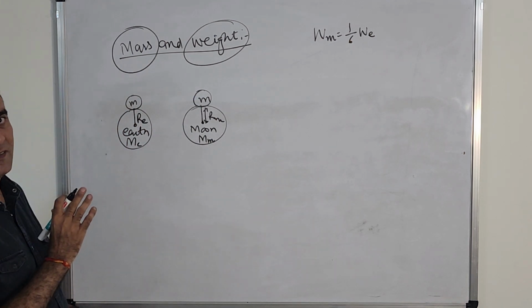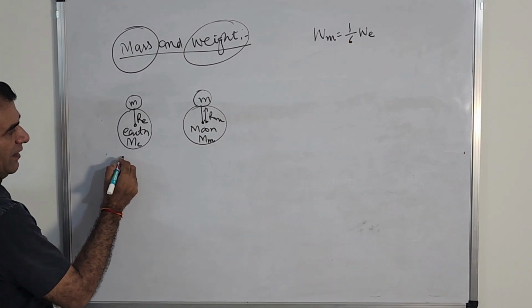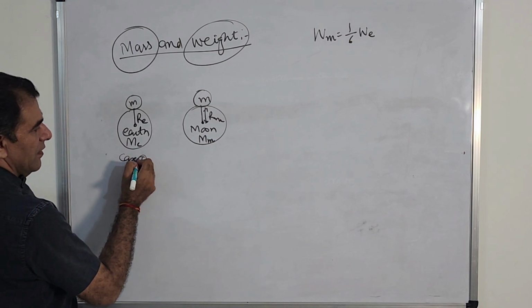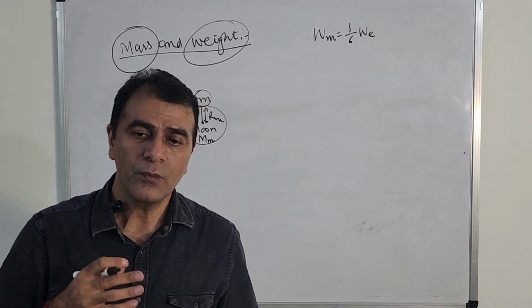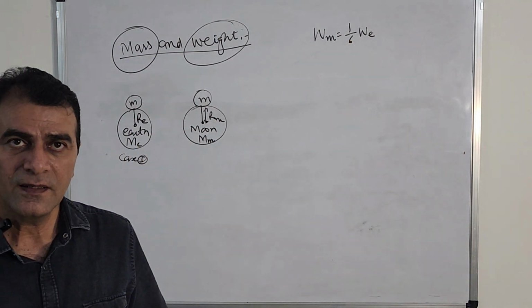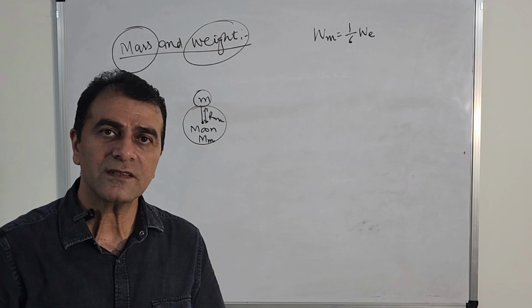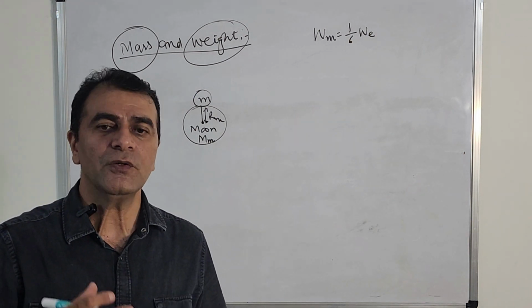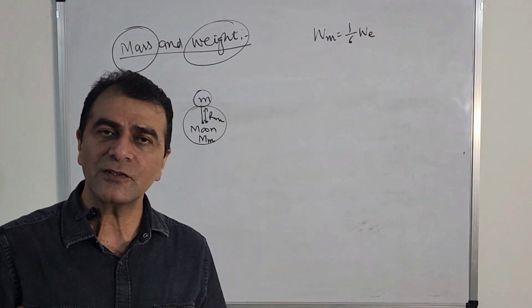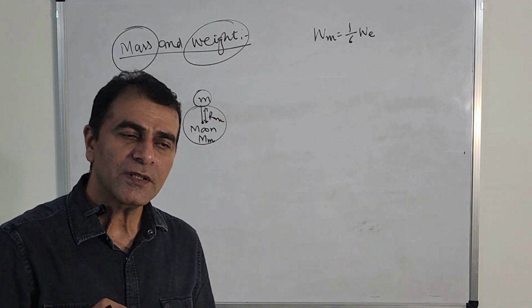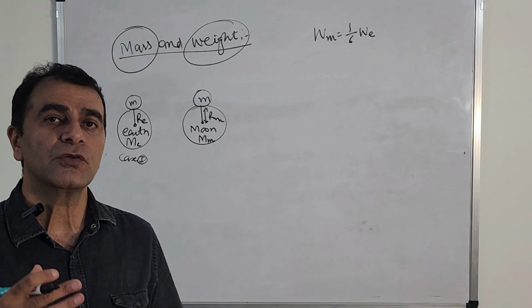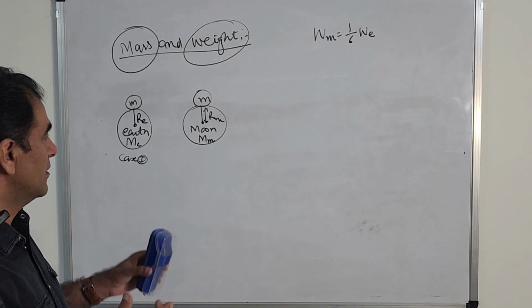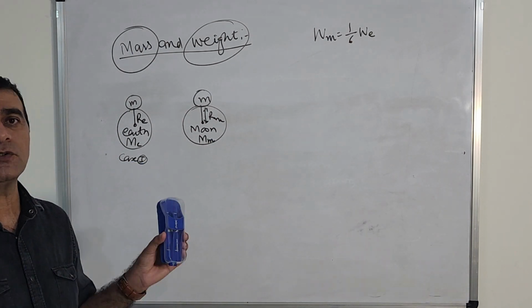Now there are two cases. In case number 1, when you want to make things interesting, when you want to learn things quickly, when you want to go for numerical solutions, just make a diagram. Make a habit to make a diagram, so that things are quite clear to you.